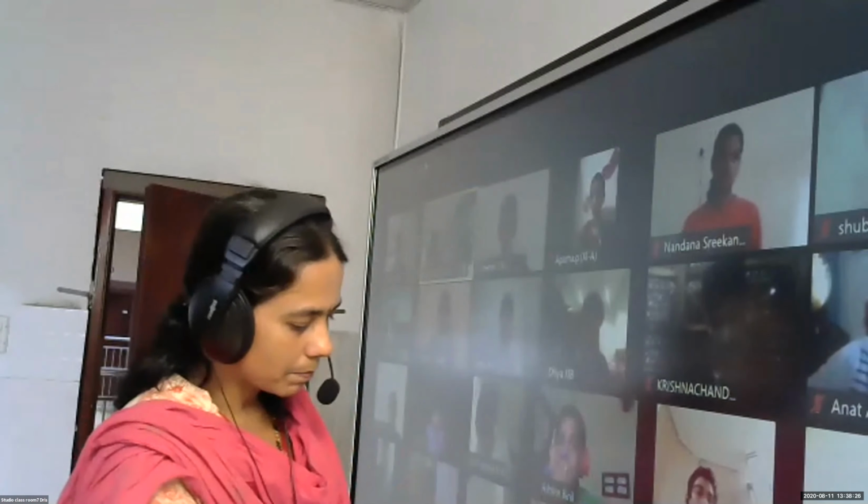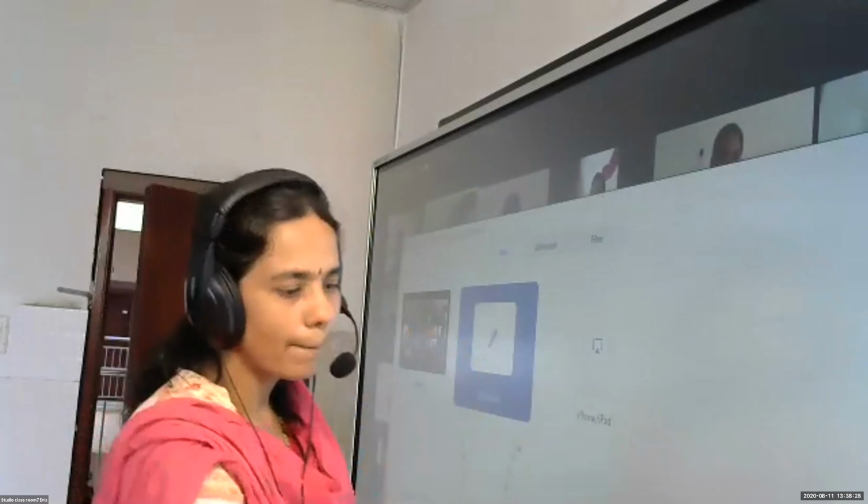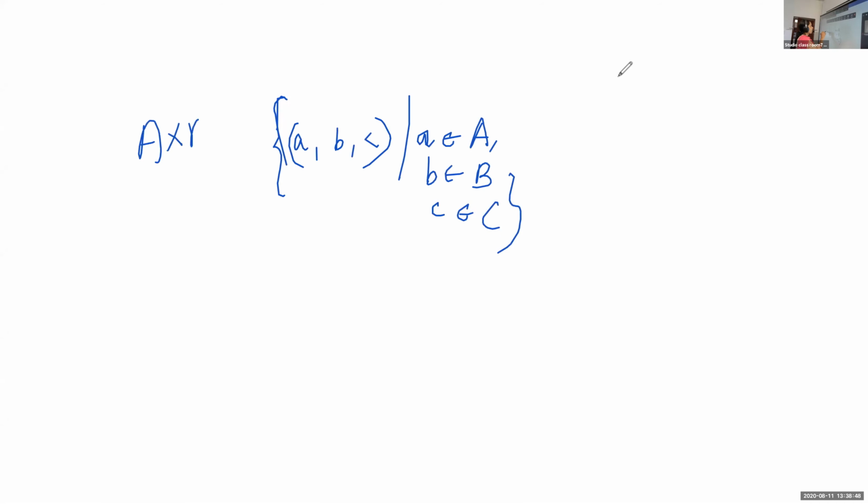We write this as the set of all ordered triplets (A, B, C), where the first element is from A, the second from B, and the third from C. This is how we denote A cross B cross C, the set of all ordered triplets (A, B, C). It's not a pair, it is a triplet.